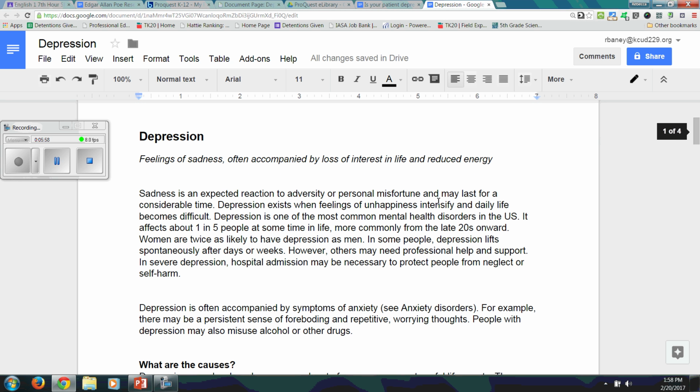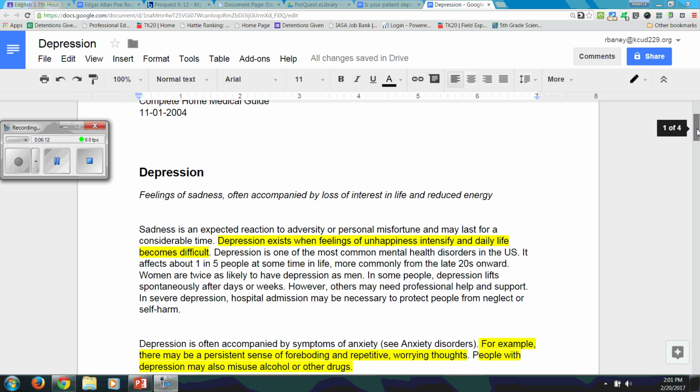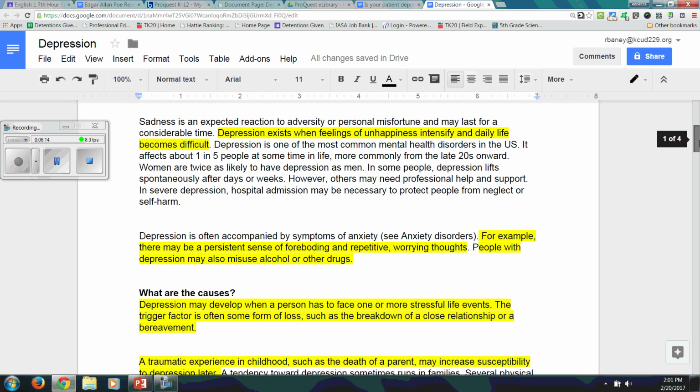And now you've got to read it and see if you can find any information that relates to Edgar Allan Poe. So you go ahead and read it and see if you can highlight things, and I will do that too. Okay, if you're back to the video, you probably read this article. So check out the things I found. You should find them too.